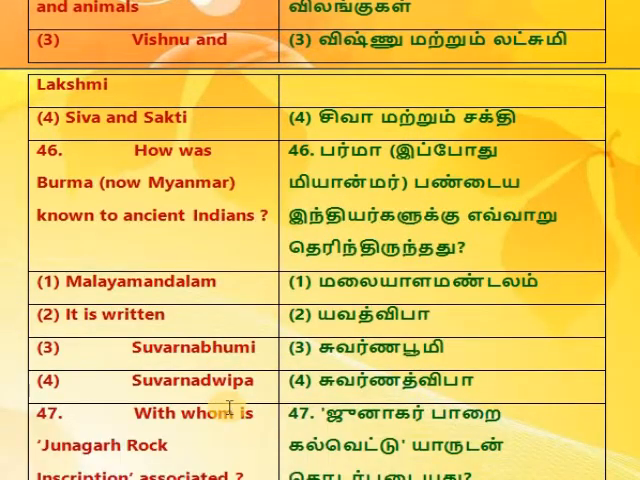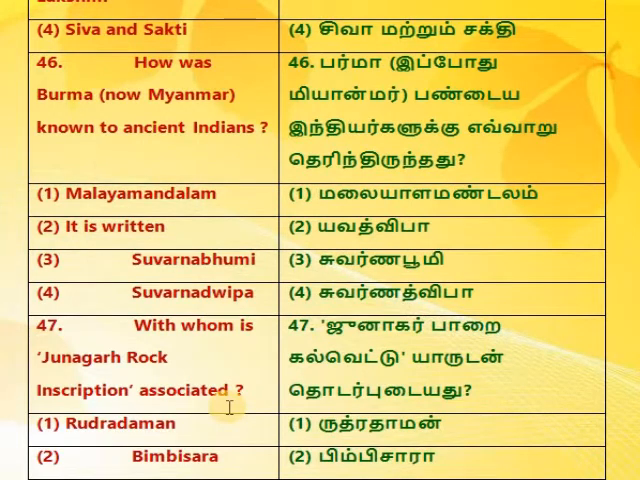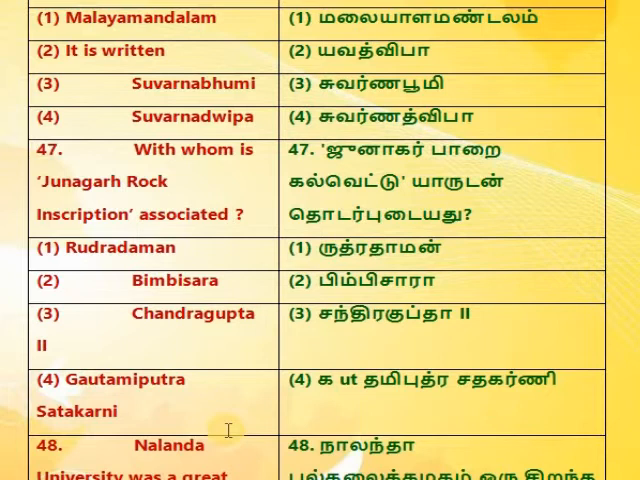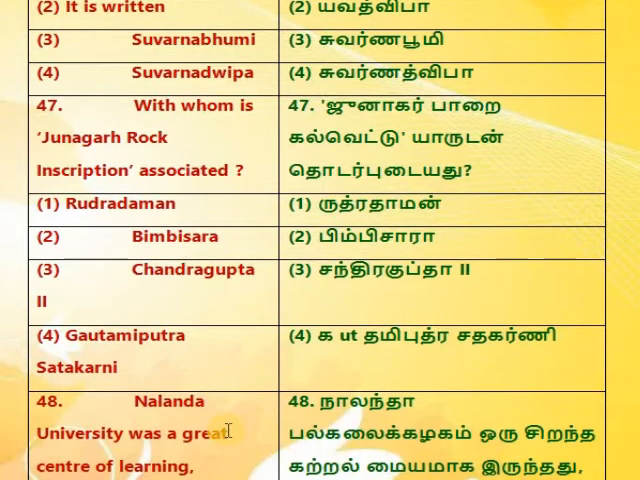46. How was Burma, now Myanmar, known to ancient Indians? 1. Malaya Mandalam, 2. Iravati, 3. Suvarnabhumi, 4. Suvarnadwipa. 47. With whom is Junagadh rock inscription associated? 1. Rudradaman, 2. Bimbisara, 3. Chandragupta II, 4. Gautamiputra Satakarni.